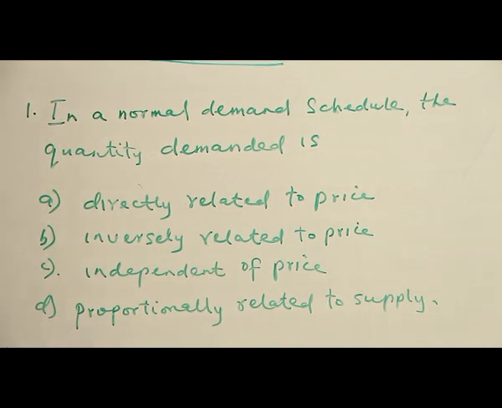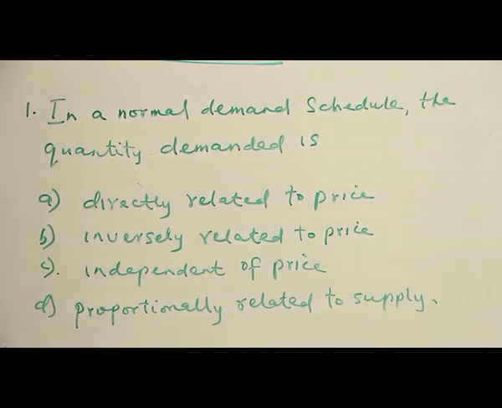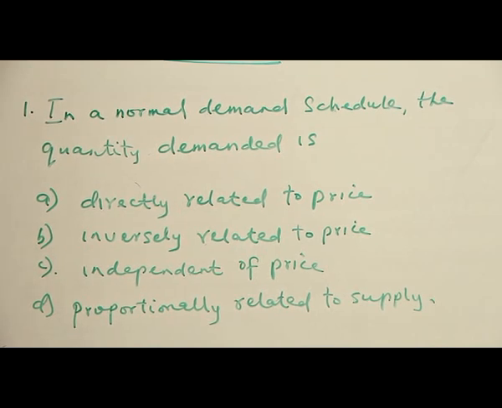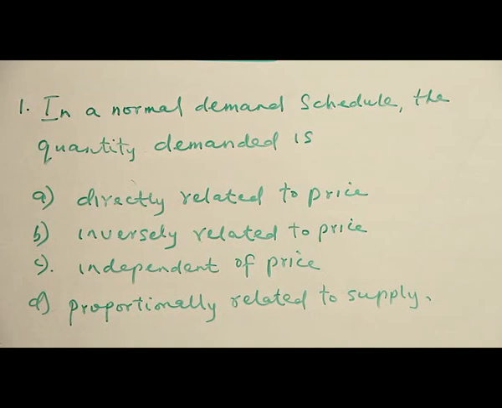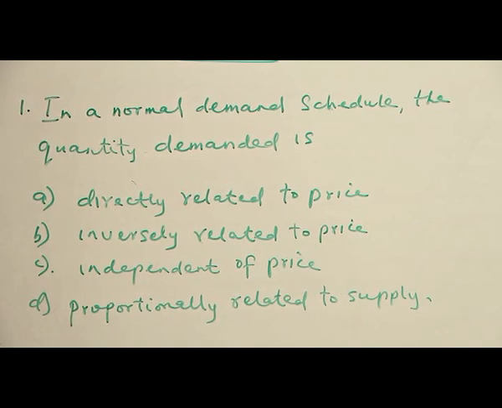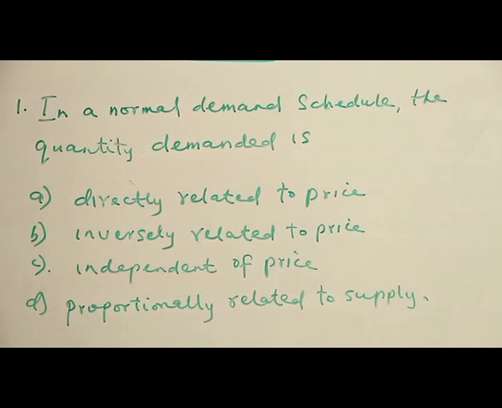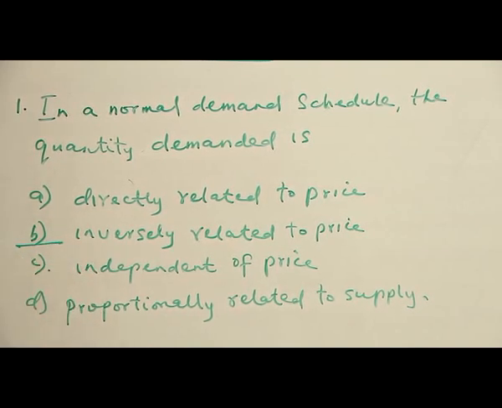A cannot be, because we have said the lower the price, the higher the quantity demanded. So it's not direct. That one is talking about negative, inverse. C, independent of price, is not right, because demand is a function of price. So demand depends on price. Then D, proportionally related to supply. We're talking about demand here, but not supply. So the right answer is B, inversely related to price.